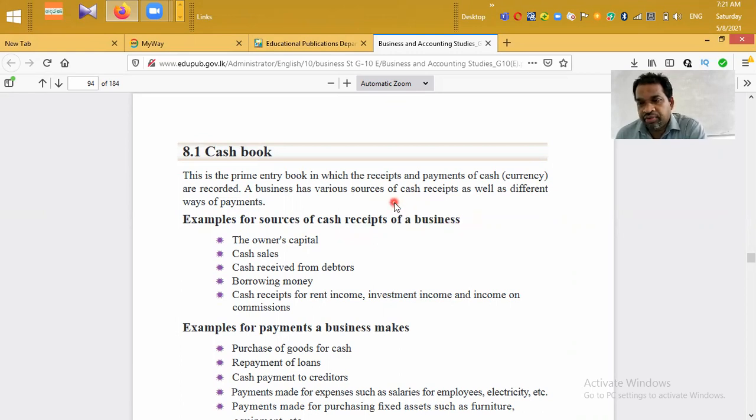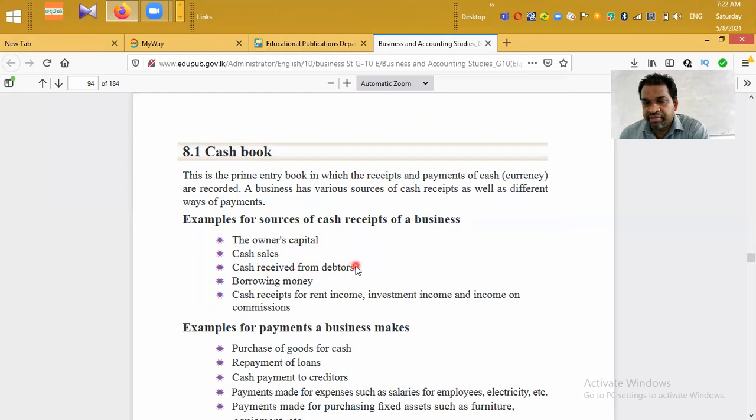Examples for sources of cash receipts of a business. There can be different sources of cash receipts in a business. For example, the owner's capital. When the owner introduces capital to the business, then the business receives cash. Cash sales. The main income source of a business is sales income. When the business has cash sales, then they receive cash.